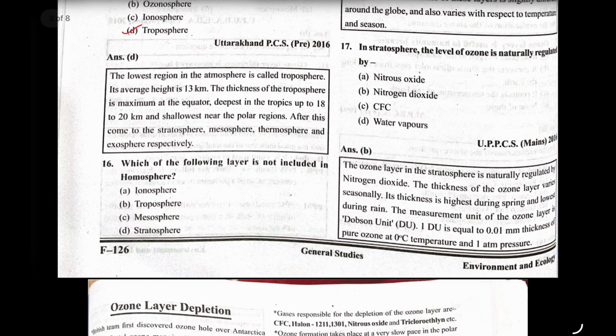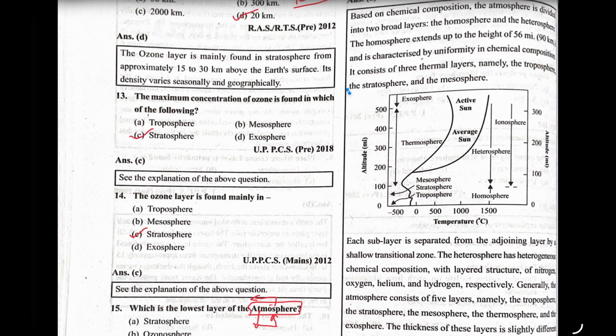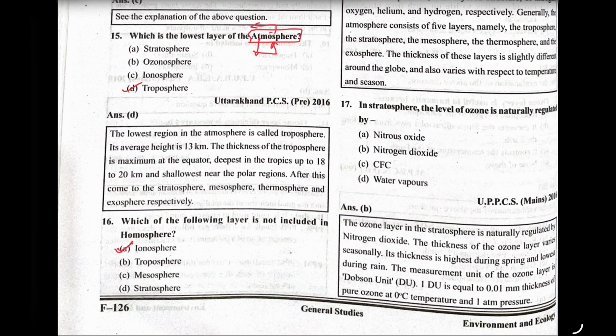Next one is, which of the following layers is not included in the homosphere? That is the ionosphere, because our atmosphere is divided into homosphere and heterosphere. The name itself says that homo means everything is nearly consistent, like the air composition, the ratio in which air is present, and temperature.